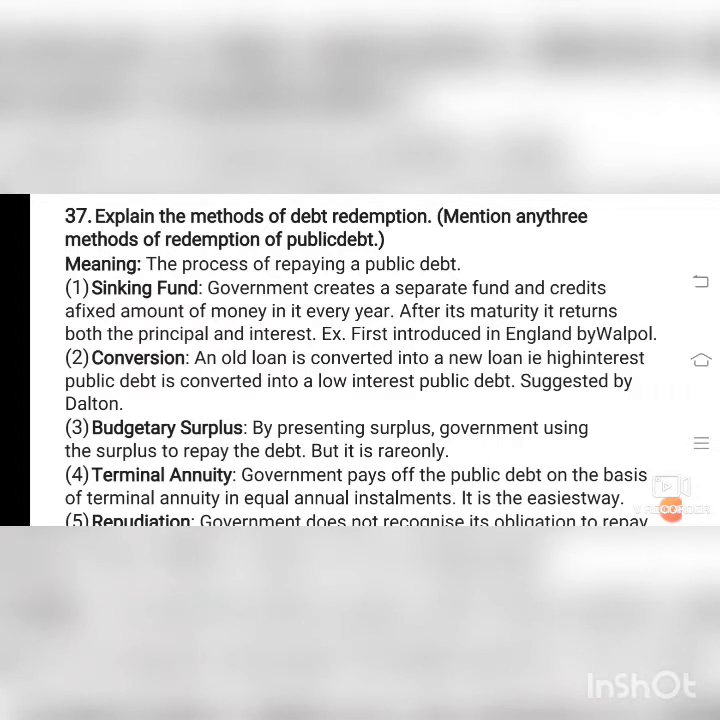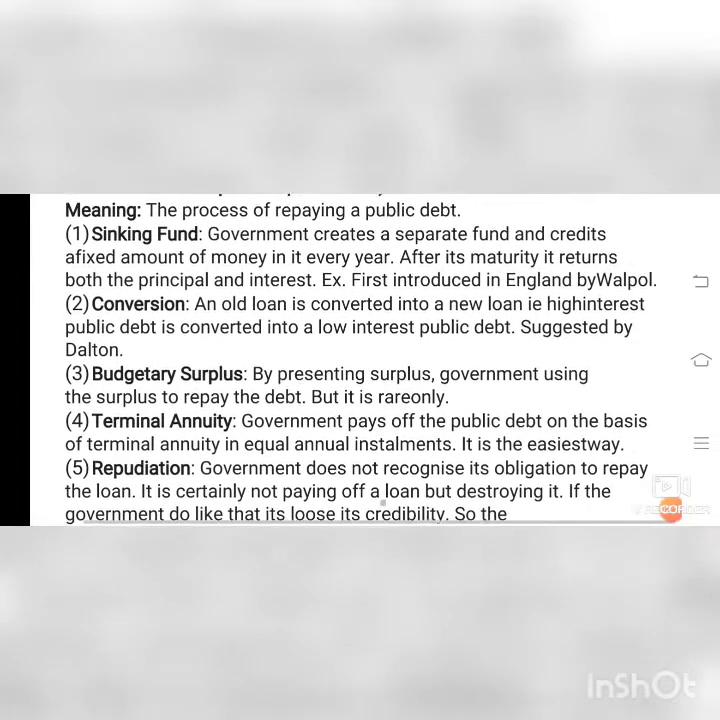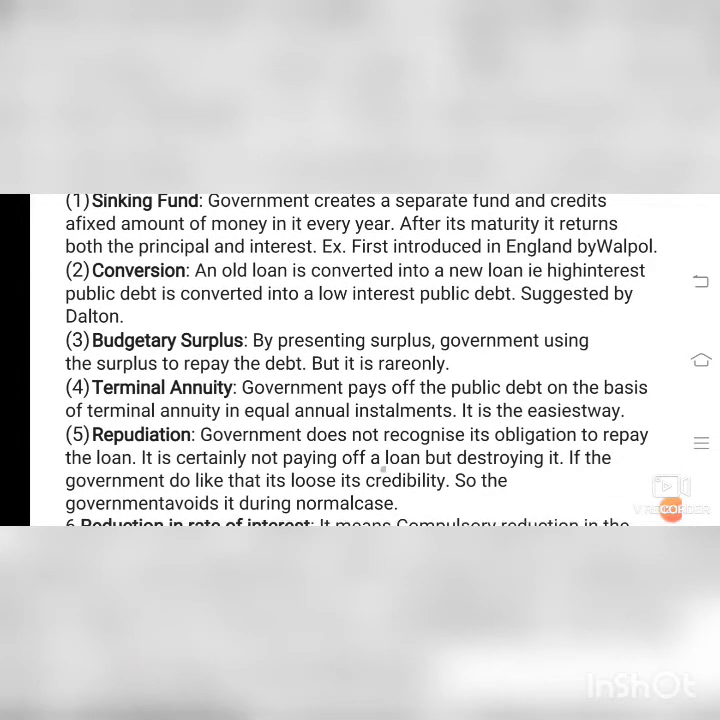Next one, budgetary surplus. Surplus means excess amount of money. Government uses the surplus to repay the debt. When there is an excess amount of money from the fiscal policy, that is income and expenditure of the government, with a surplus amount, the government has a budgetary surplus, and it will repay the debt to the public. But it is rare, at times only. Mostly the government won't repay any amount of the public debt, isn't it?